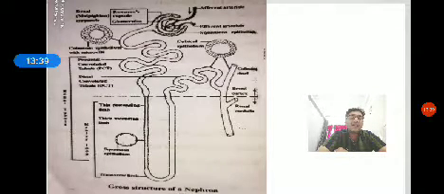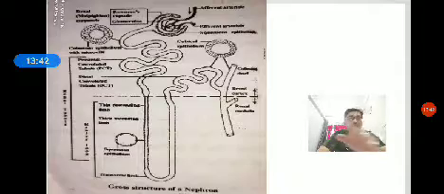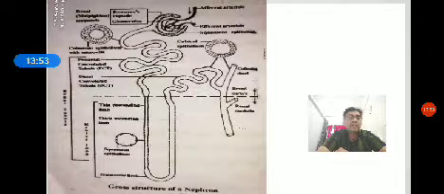The nephron begins with a cup or bowl shaped structure called the Bowman's capsule, composed of two layers of modified squamous epithelial cells called podocytes. The network of capillaries in the Bowman's capsule is called the glomerulus. The Bowman's capsule and glomerulus together are called the Malpighian capsule or corpuscle. A branch of the renal artery that enters the Bowman's capsule is called the afferent renal arteriole, and the artery that leaves the glomerulus is called the efferent renal arteriole.